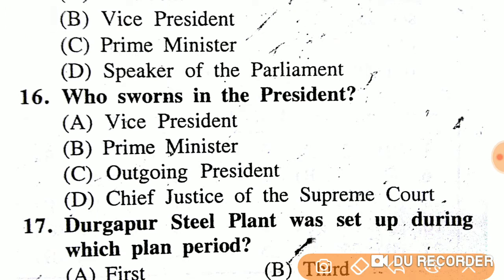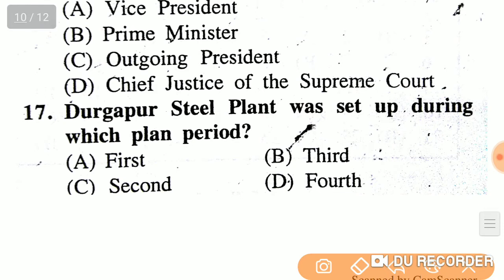Who swears in the President? Vice President, Prime Minister, outgoing President, Chief Justice of Supreme Court? The right answer is option D, Chief Justice of the Supreme Court.